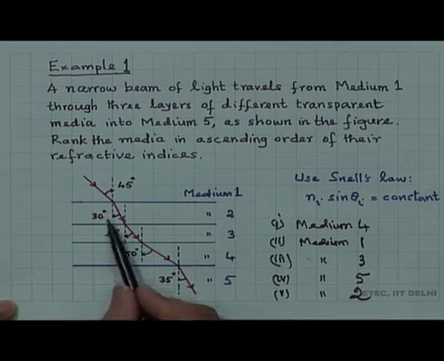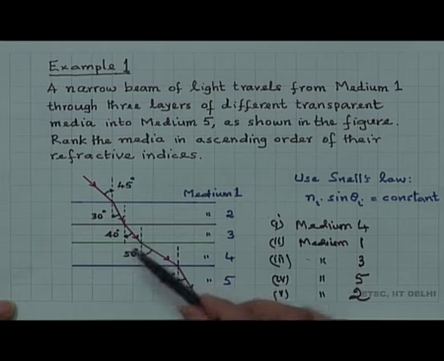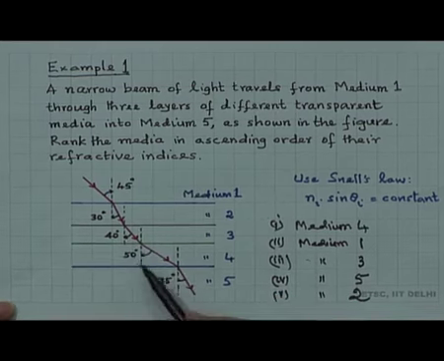Medium 2, where it makes the smallest angle, will have the largest refractive index, and medium 4, where it makes the largest angle here. This is the rarest medium among all of them. You can see that it is the rarest medium, that is why it goes well beyond the normal, bending away from the normal, making a large angle of 50 degrees here. So, medium 4, 1, 3, 5, 2.